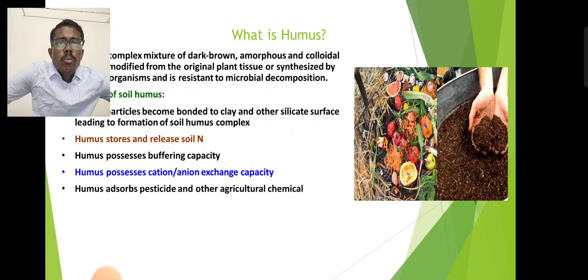In soil with a high amount of humus, the soil humus complex holds pesticides and other agricultural chemical components. Therefore the pesticide is not allowed to move below into the soil containing groundwater. So soils having a high humus content protect the environment from contamination by pesticide leaching down to the groundwater.